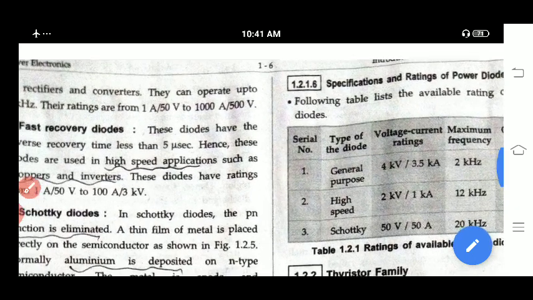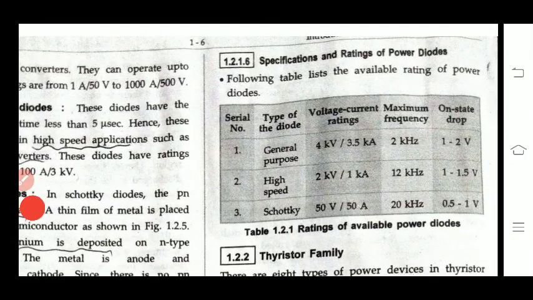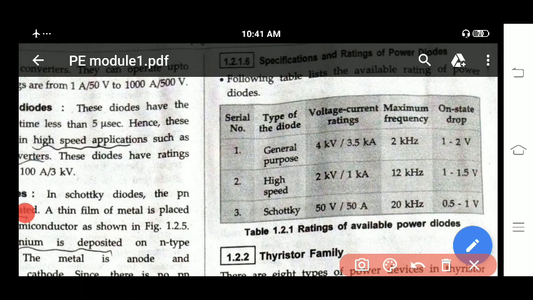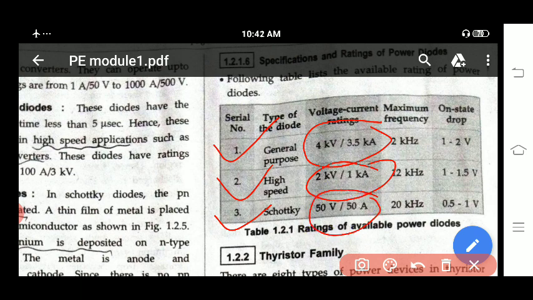Next in this table they have listed the applications. First one is general purpose, next one is high speed, next one is Schottky diode. General purpose voltage and current is 4 kilovolts per 3.5 kiloamps. High speed is 2 kilovolts per 1 kiloamp. Schottky is 50 volts per 50 amps. These are the ratings.